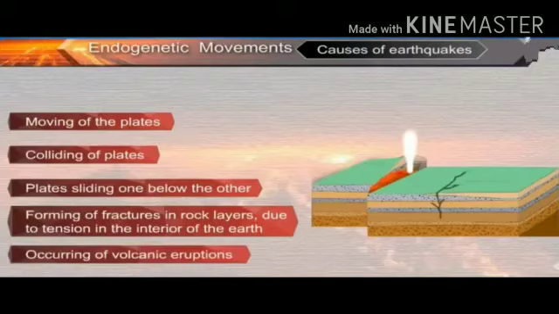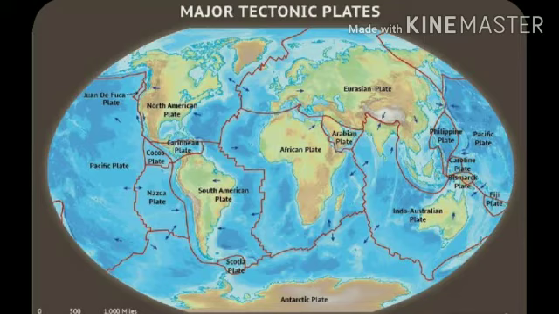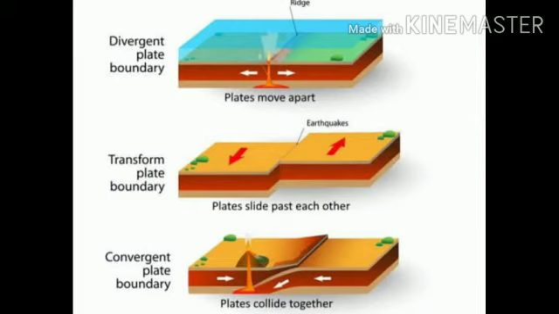Now let us understand what are the causes of earthquake. The first cause is moving of the plates. Plates means the tectonic plates. As we know that the earth's crust is totally divided into 7 major plates. So due to the movement of these plates, it will lead to earthquake. The second is the collision of those plates. The moving sometimes leads to collision of the plates, which will lead to earthquake.